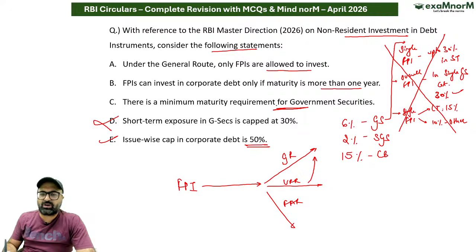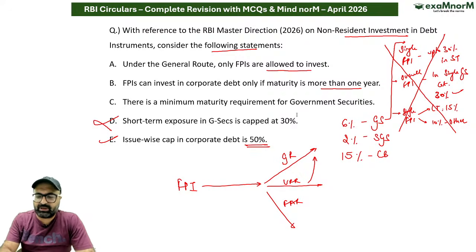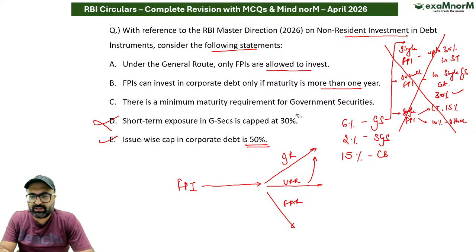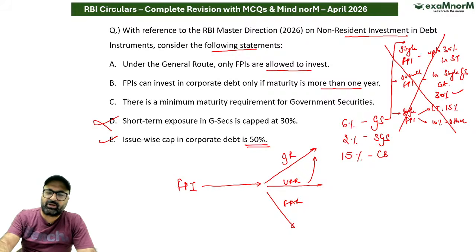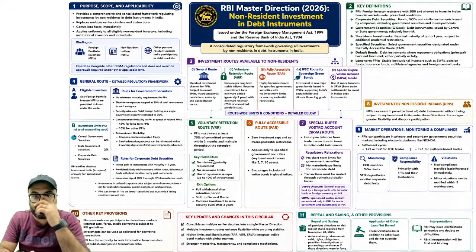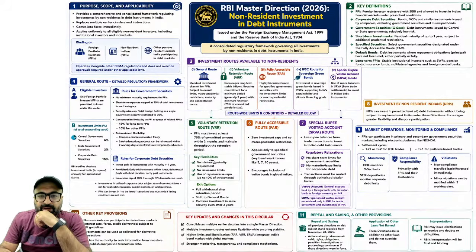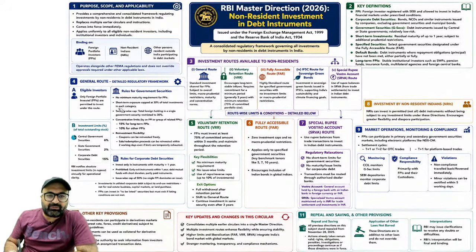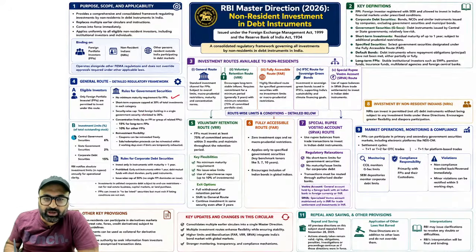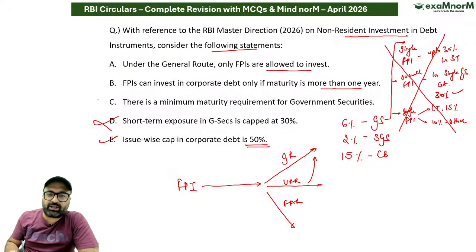There is a minimum maturity requirement for government securities. बताओ ना यार, जल्दी से बताओ. Is there any minimum maturity requirement for government securities? चलो, नहीं समझ आ रहा, पढ़ लेते हैं. अगर हम बात करें यहाँ पे, here we have the government securities. So rules for government security: no minimum maturity for FPI. So no minimum maturity for FPI.